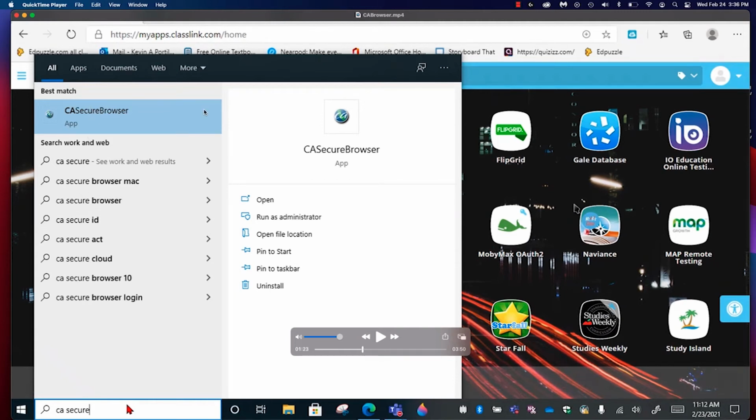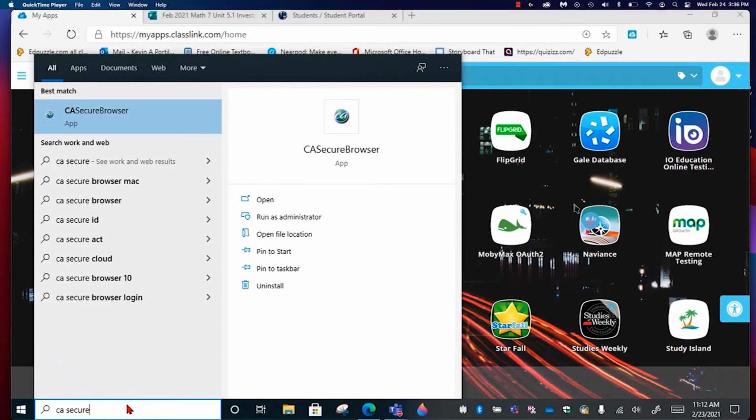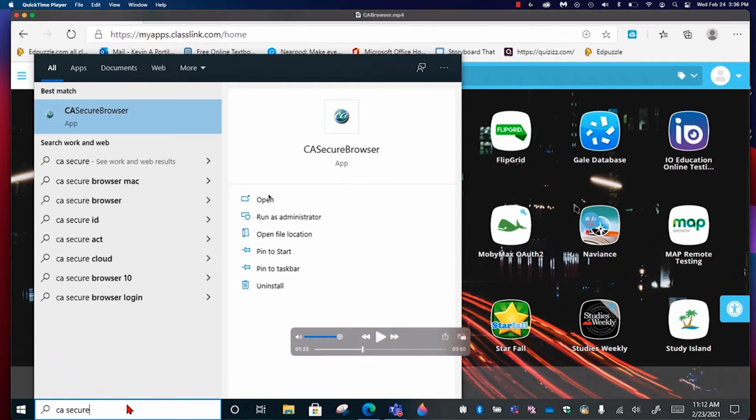This is what the application looks like. If it's not showing up, that might mean that it's not installed. If it's showing up, that means you do have it installed. So you could click on open, you could click on this button up here, and that'll open up the app. So again, you want to type in CA Secure Browser. And as you start typing, that app should start showing up. If it's not showing up as you're typing, that means it's not installed on your computer.